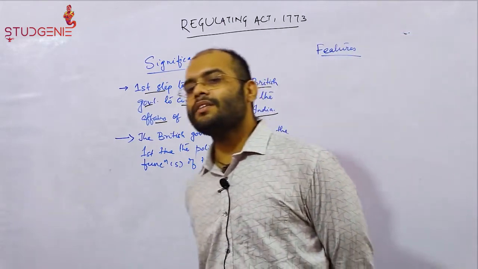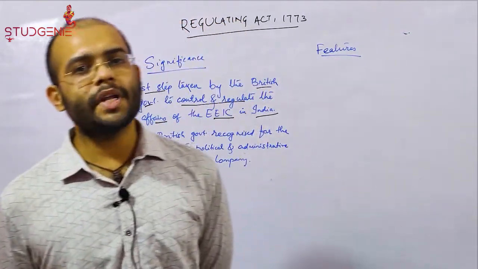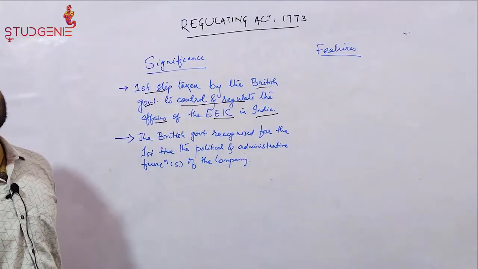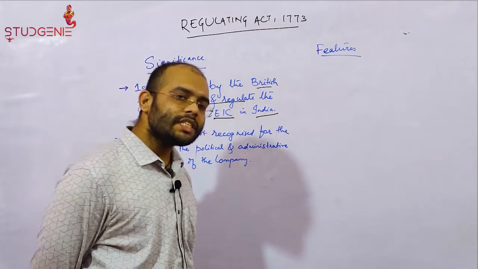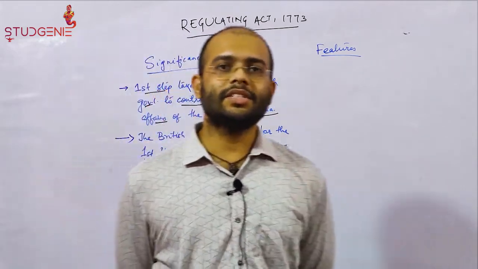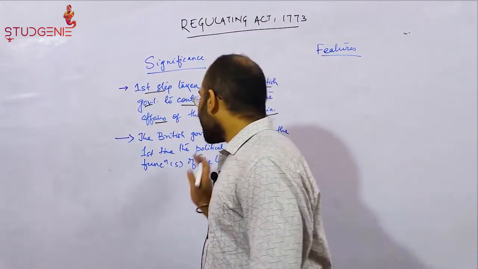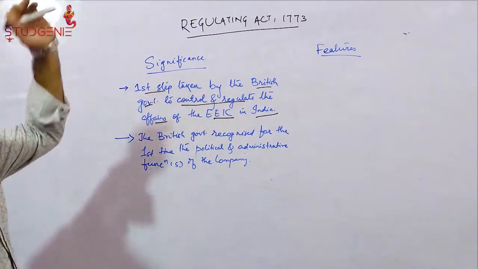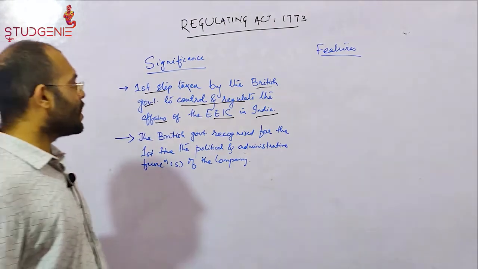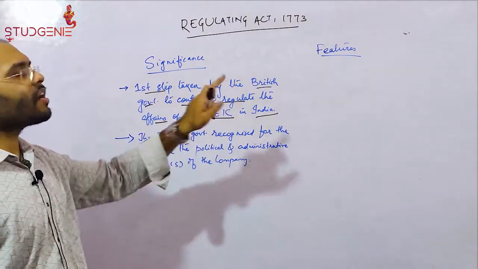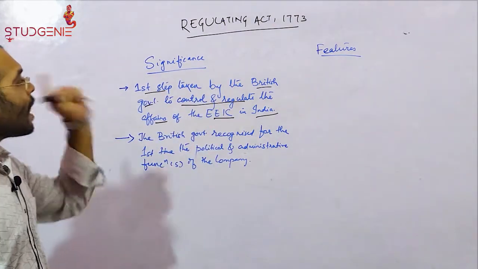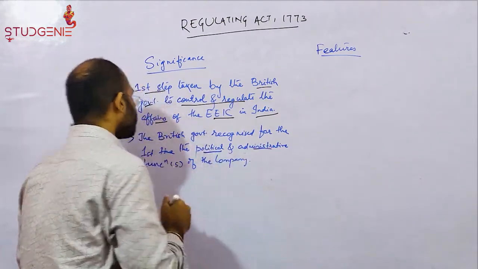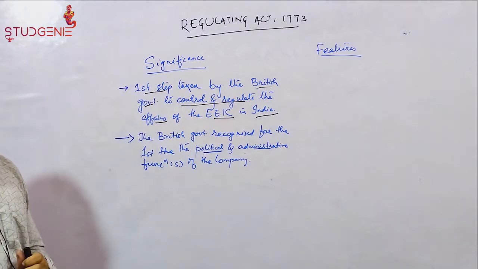After 1765, when the Mughal Emperor Shah Alam gave the Diwani of Bengal, Bihar and Odisha to the English East India Company, their political functions started shaping out. So, through the Regulating Act of 1773, the British government recognized for the first time the political as well as the administrative functions of the company.